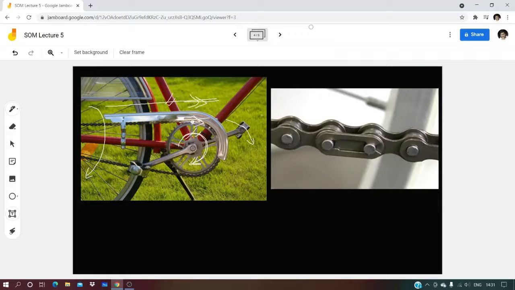What is happening with this chain? The chain is at every point, wherever cross section you take, being pulled in this direction due to this sprocket motion. At the same time, it is always under tension. Why? Say in close-up view, when we see here, let me change the ink so that you can see it clearly.